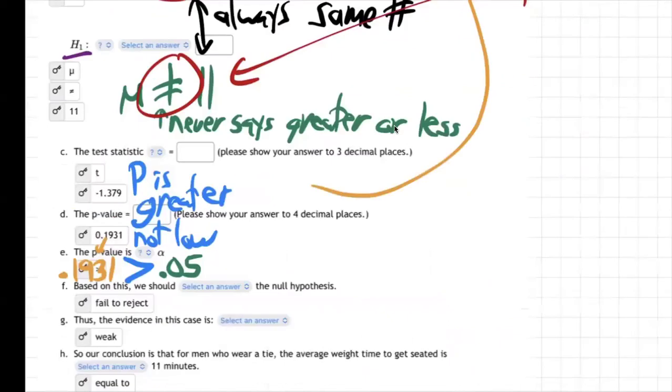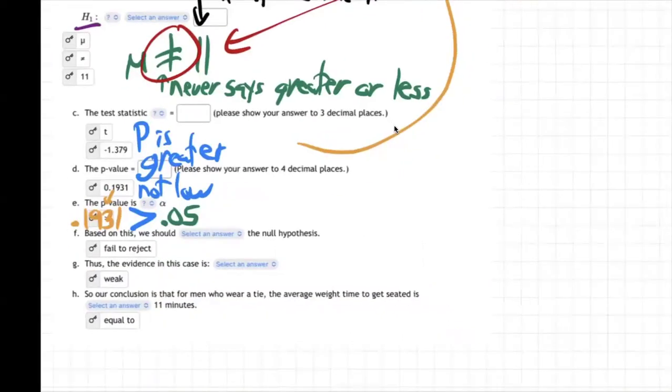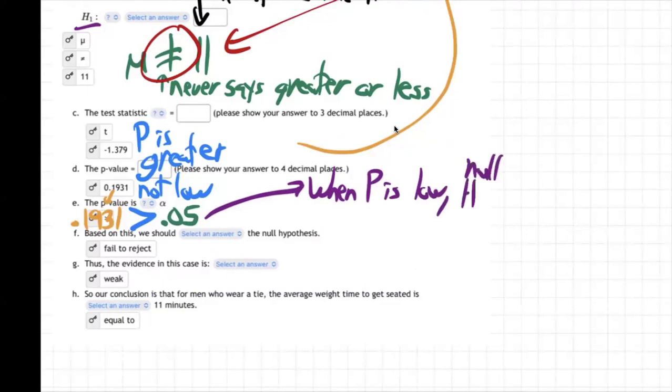So we go back. Let's do that. The saying that every stats student needs to know to answer hypothesis test questions is: when P is low, the null, which is H0, must go. Now, what do we mean by that?